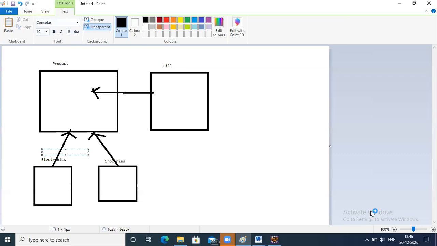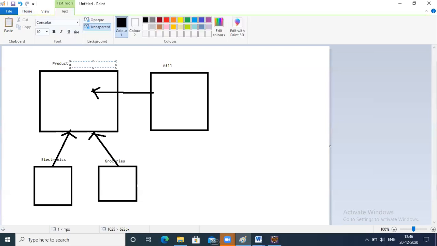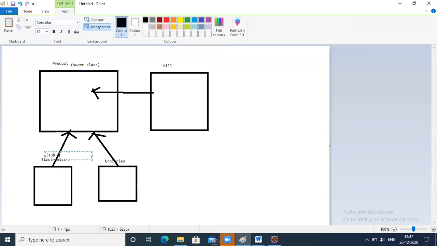This is a superclass and this is a subclass. That's a superclass and this is a subclass. It talks about inheritance. Superclass and subclasses, it is inheritance.